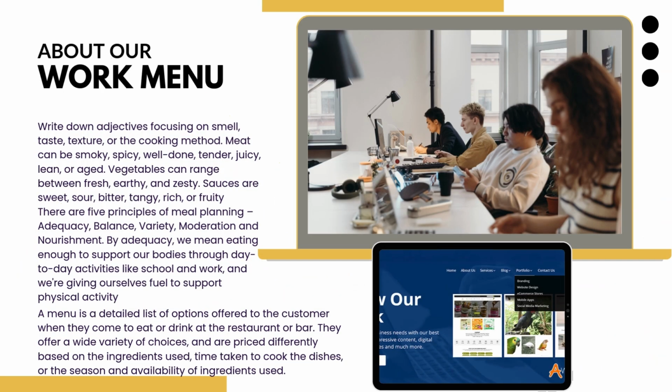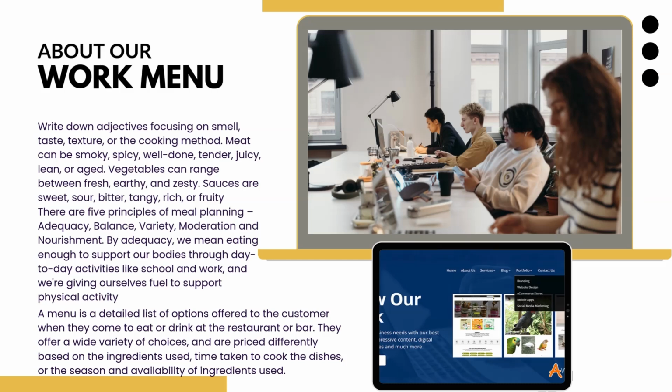About our menu. Write down adjectives focusing on smell, taste, texture, or the cooking method. Meat can be smoky, spicy, well done, tender, juicy, lean, or aged. Vegetables can range between fresh, earthy, and zesty. Sauces are sweet, sour, bitter, tangy, rich, or fruity.